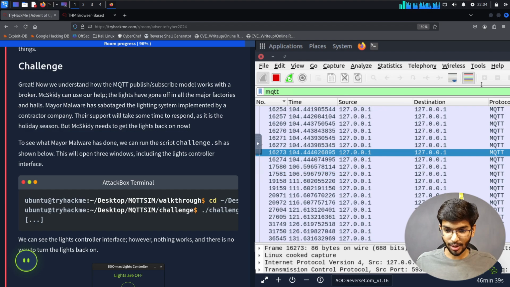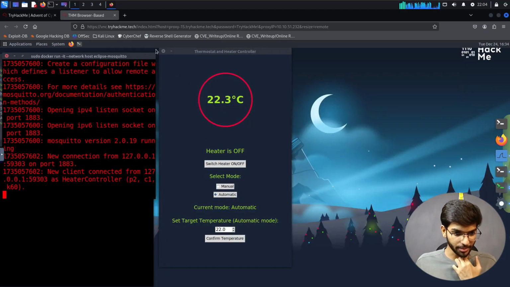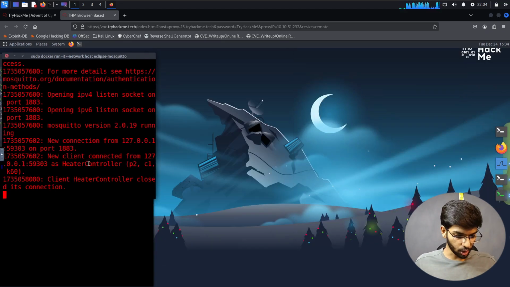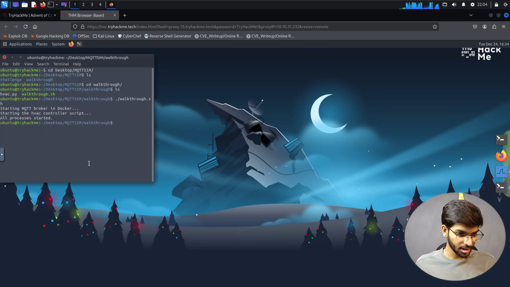Okay, so let's come back here. Let Wireshark keep running. Okay, let's even close that. Close all the traffic which was being transferred. I have pressed that red button which does the same thing. Now what we'll do is terminate this one and then close the red box, even the blue box, and exit.